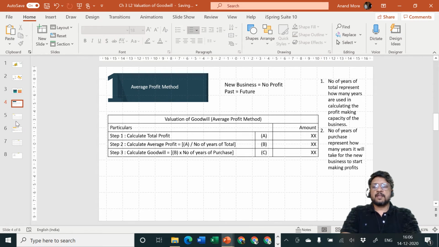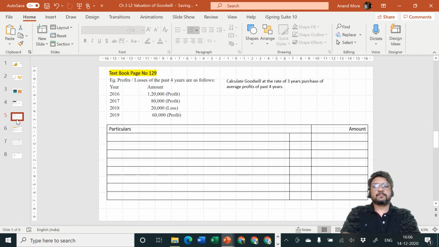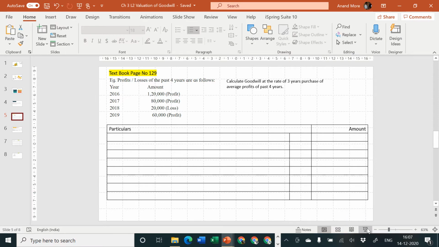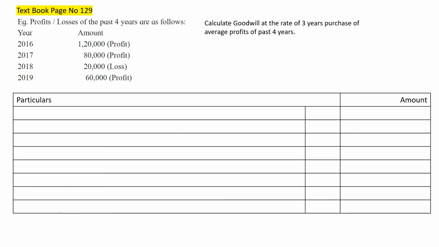Okay, so based on this, let us try to solve one problem. Let me disappear from the screen so you can concentrate on the problem. See what is the problem. This is a problem from your textbook, page number 129. There is a chance that textbook page numbers may change according to the edition of the textbook, but the problem is important for me. Profits and losses of the past 4 years are as follows.